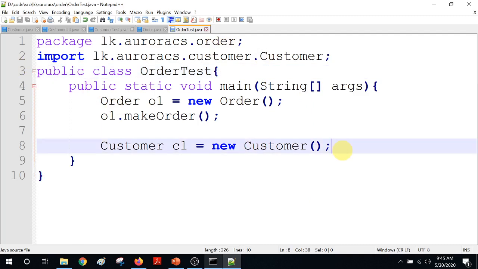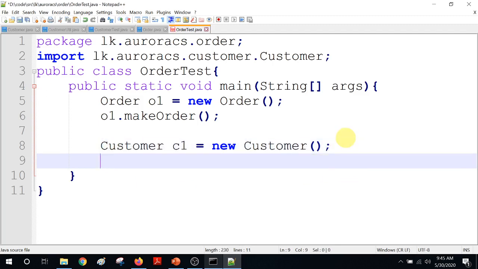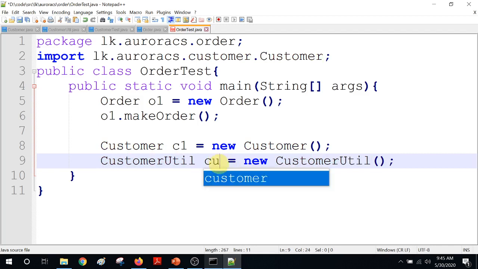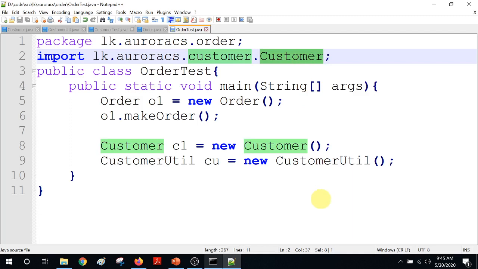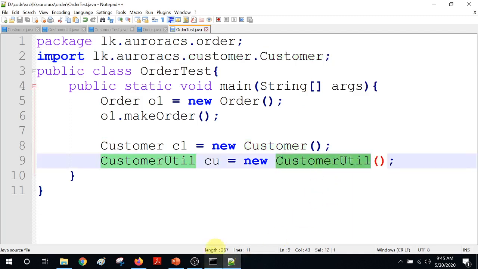Now let's try to use the other, customer util, also. I'm going to get a customer util object. Let's call it cu. Now again I'm going to get errors, because though I have imported the customer class, I have not imported the customer util class.